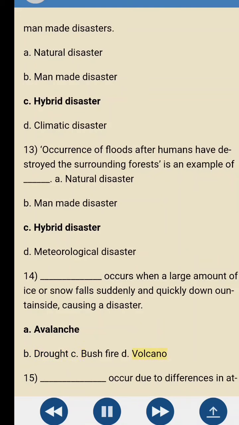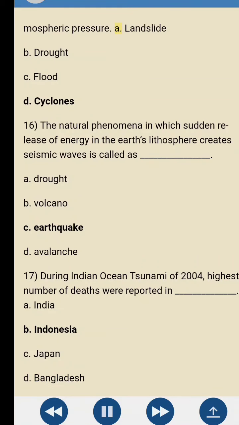D. Volcano. 15. Blank occur due to differences in atmospheric pressure. A. Landslide. B. Drought. C. Flood. D. Cyclones. 16. The natural phenomenon in which sudden release of energy in the Earth's lithosphere creates seismic waves is called blank. A. Drought. B. Volcano. C. Earthquake.